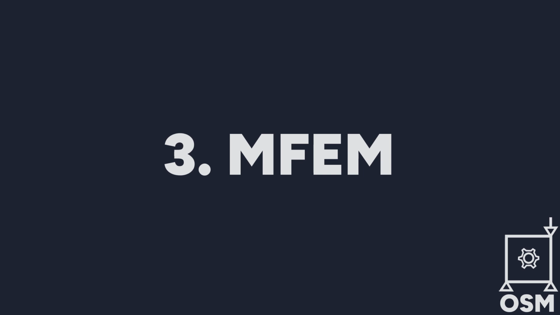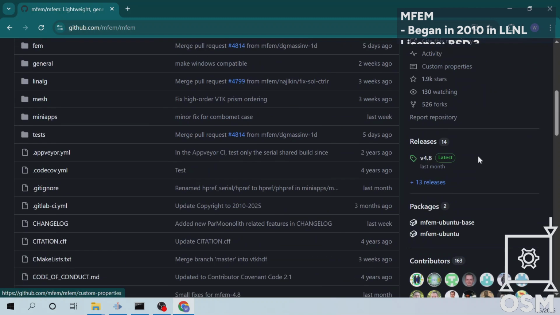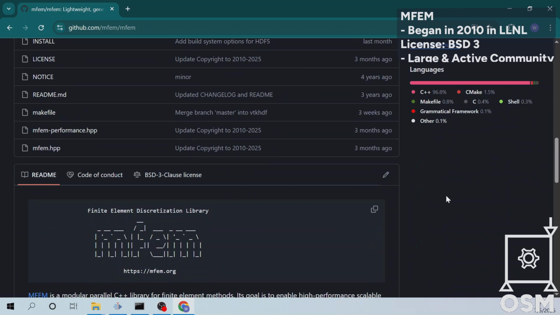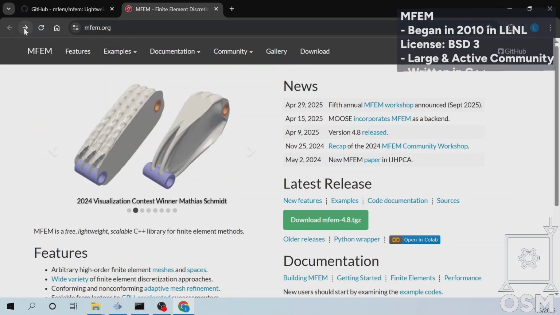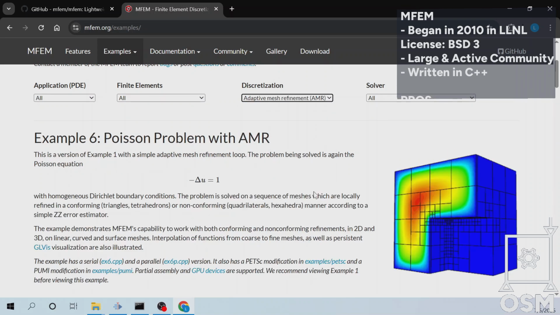Now let's talk about MFEM, short for Modular Finite Element Methods, developed by the Lawrence Livermore National Lab. This open-source C++ library is designed for high-performance finite element simulations with strong support for explicit time integration, higher-order elements, and GPU acceleration.